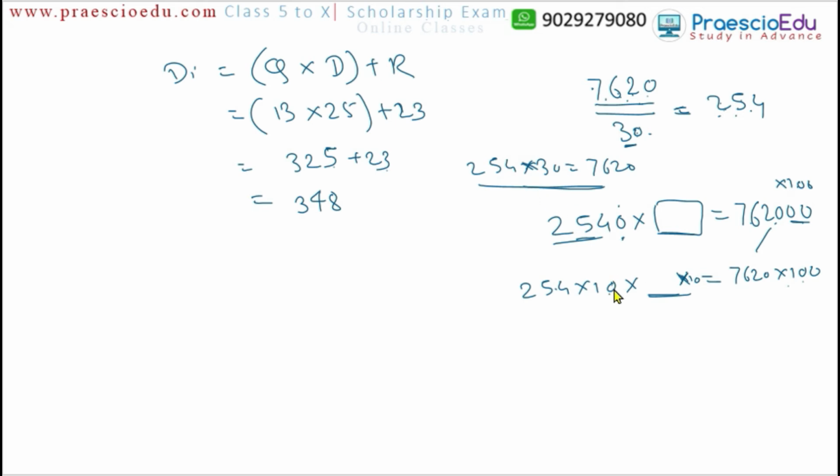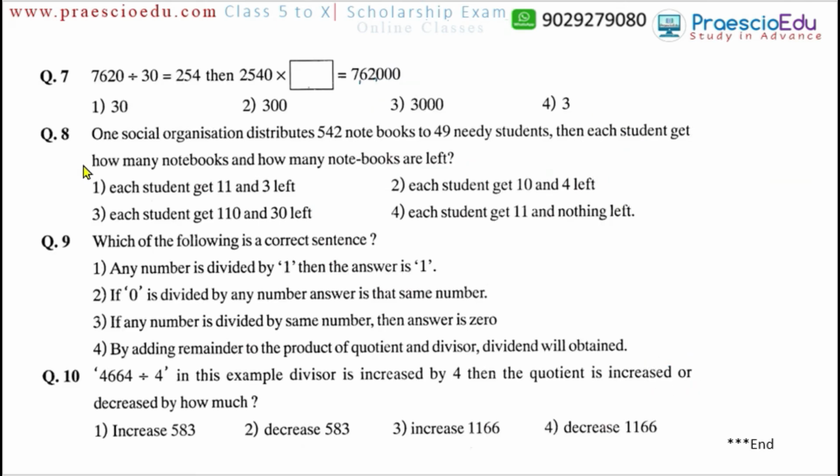So same here. Now here 100 should come. Here the 30, we know the product of this and this is 7620, but here the 10 and here also the 100. So 10 multiplied by something is equal to 100, means here also we have to multiply by 10. So this number, 30 multiplied by 10, should be 300, and 300 is given in option number 2.